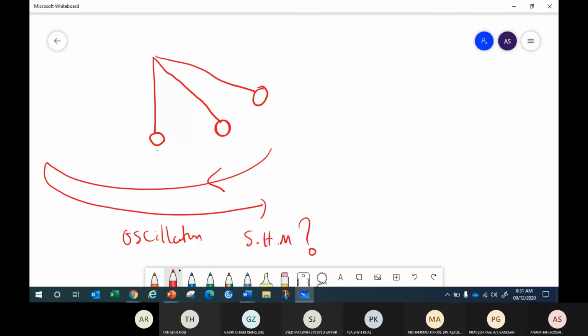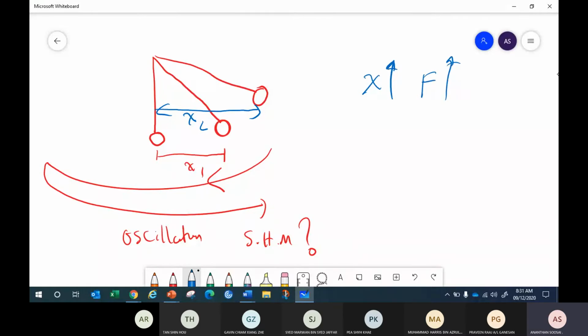When the displacement is x1, and this is the displacement x2, what you need to prove is, when the displacement increases, the force trying to restore it back, is it increasing, decreasing, or no change?